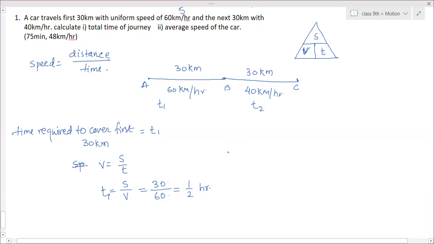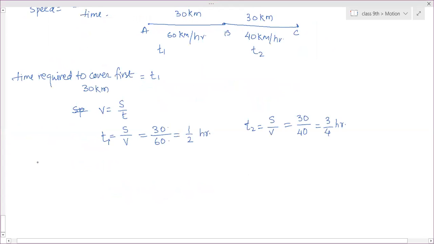Now the time required to cover the next 30 kilometers, that is T2, is equal to S by V, that is 30 divided by 40, which is 3 by 4 hours. Very good. So now they are asking the total time first. Total time is equal to T1 plus T2, that is 1 by 2 plus 3 by 4.